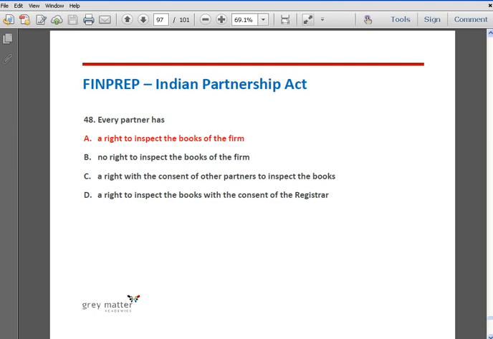Every partner has the right to inspect the books of the firm, which is already said in the implied rights of the partners, and such books need not be inspected with the consent of other partners. The registrar has no duty in interfering into the affairs of the firm, and hence he need not be consulted, and hence the correct answer is option A.